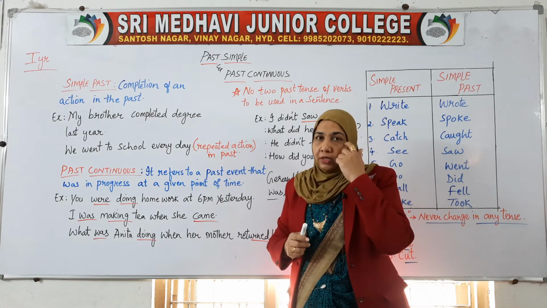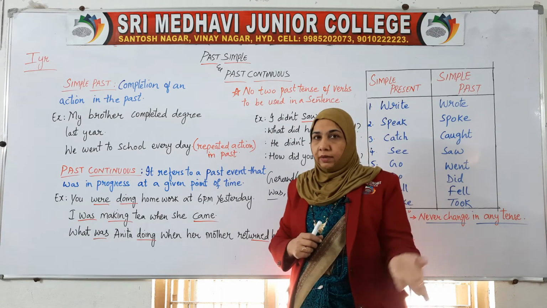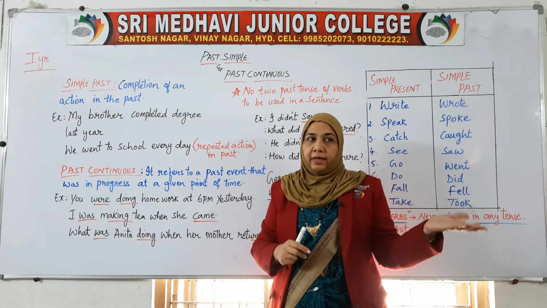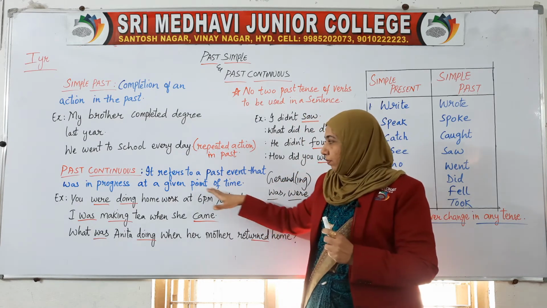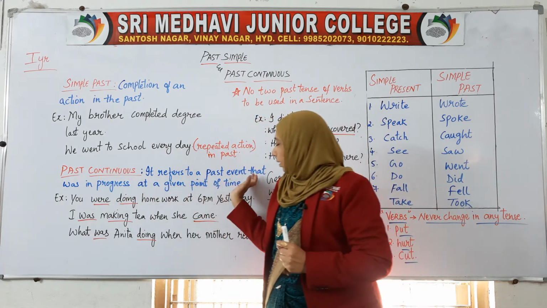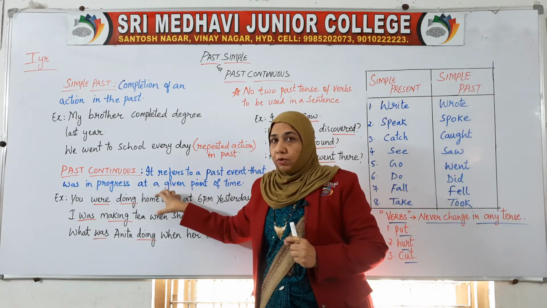Suppose I ask you, what were you doing yesterday? What were you doing yesterday at 5 p.m.? So at a particular point of time, 5 p.m., the event that was in progress at a given point. The action was in progress.